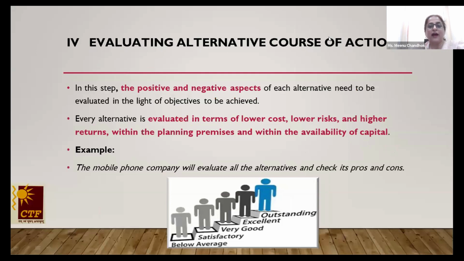Evaluate the various alternative courses of action. So now, for example, if you reduce the price, you have to evaluate how much profit margin you're going to give up. Is that clear? And even after reducing the price, do you think the customer is ready to purchase right now? So what do you have to do? Evaluating both the negative and positive aspects of each course of action that you're thinking of has to be laid down, and then the most appropriate course of action needs to be chosen.